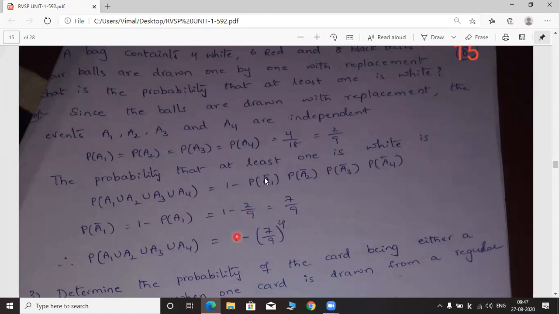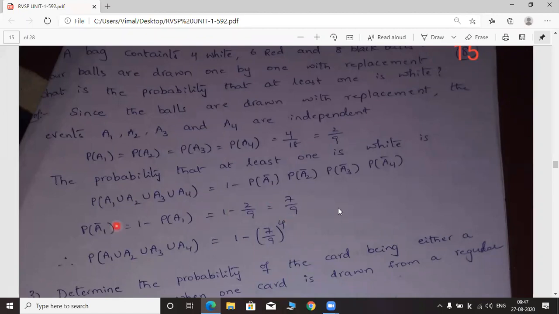All these events are independent, that's why they have equal probabilities. That is already written here. The value is 2 by 9. So the complement of A1 is 7 by 9.